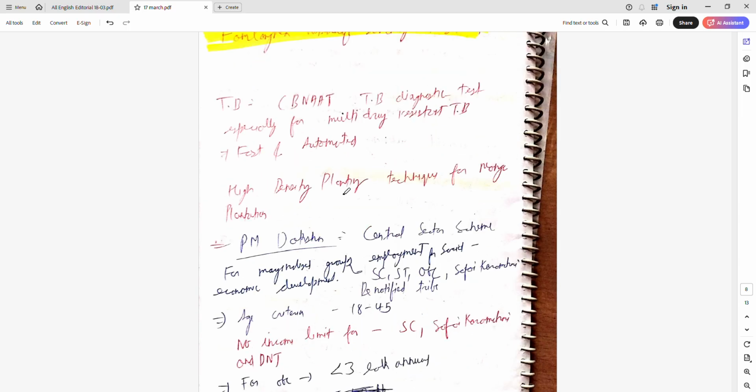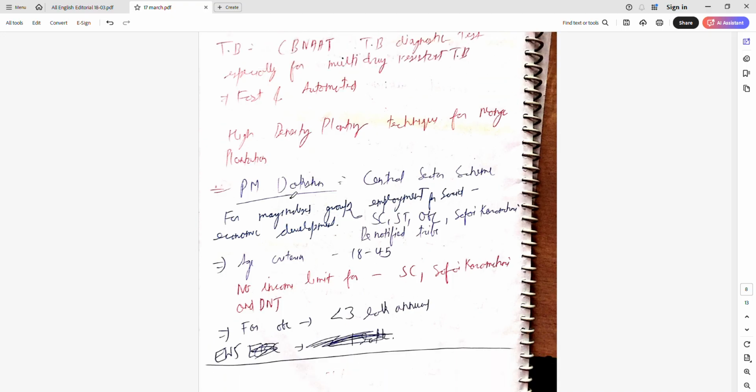High density planting technique for mango plantation. This is also from a special district program. This high density planting for mango has improved the output many folds, almost twice. High density planting.